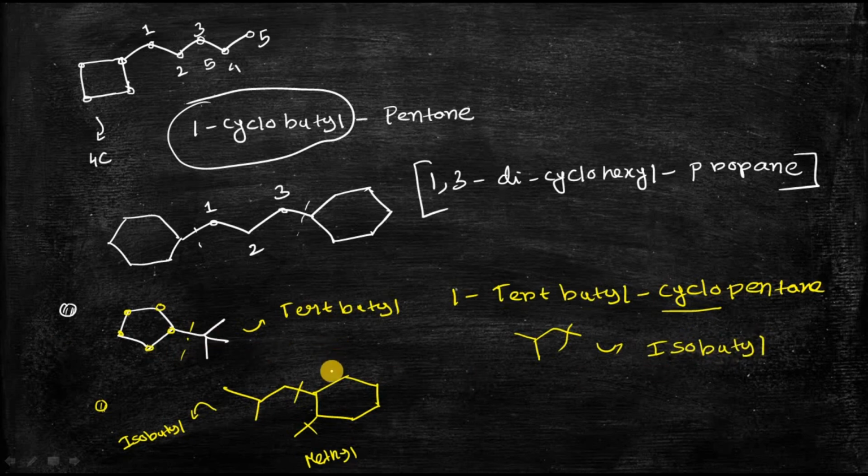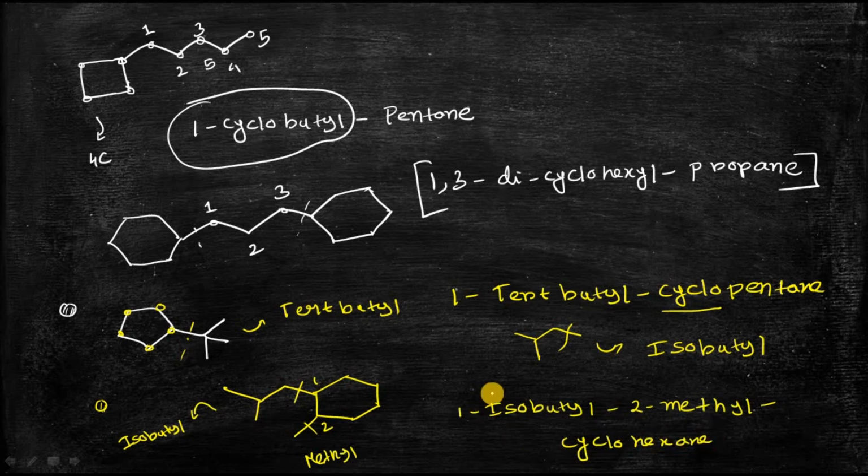Okay, so you can see the numbering is like this: 1, 2. So 1-isobutyl, 2-methyl cyclohexane.